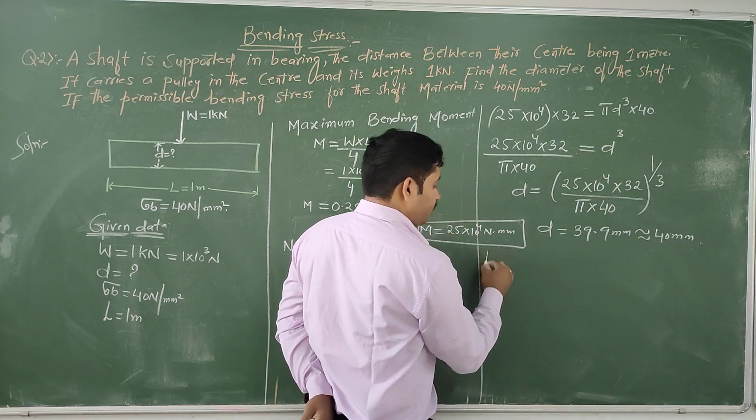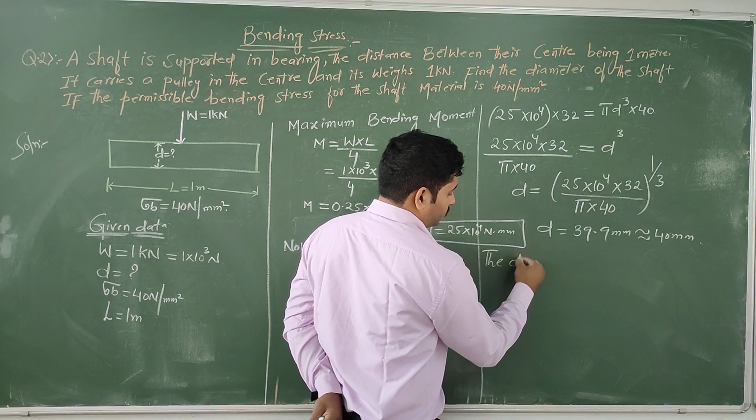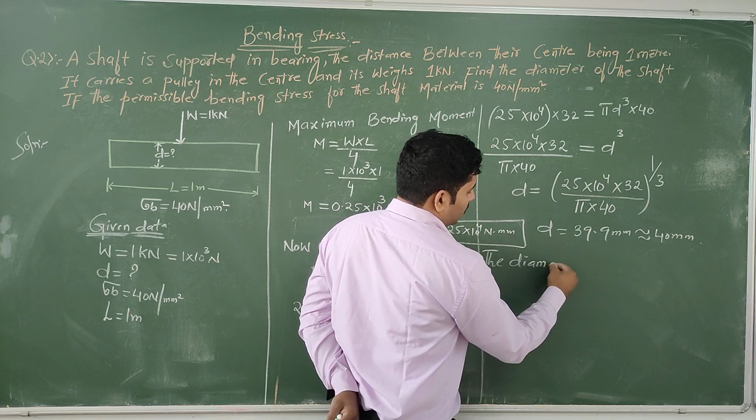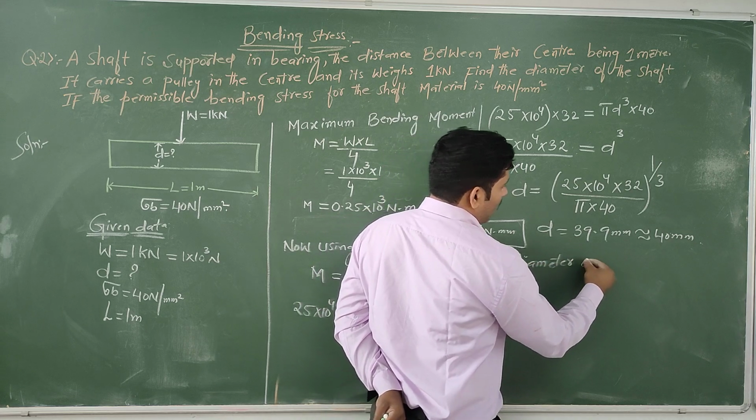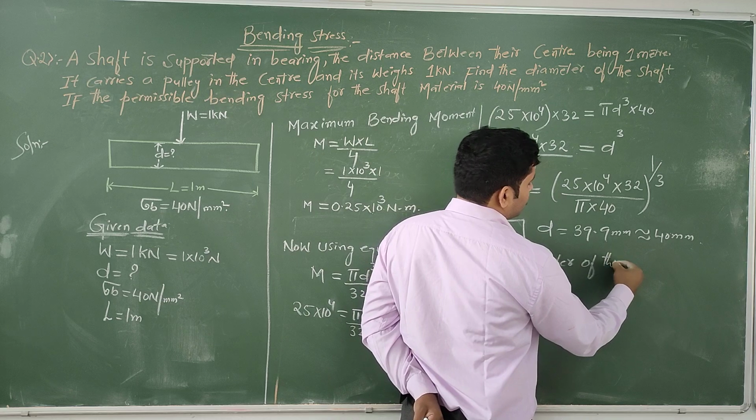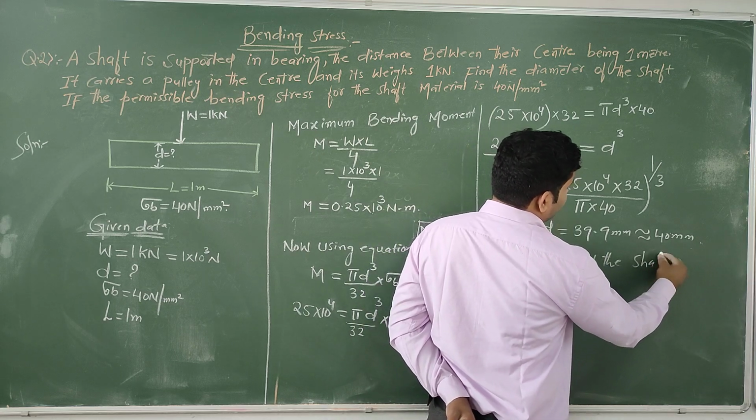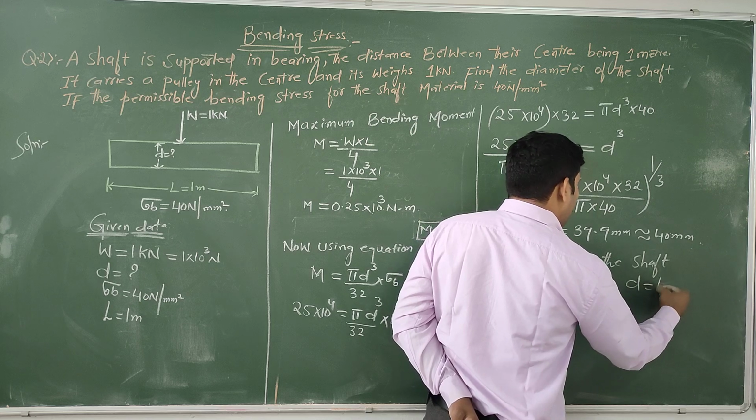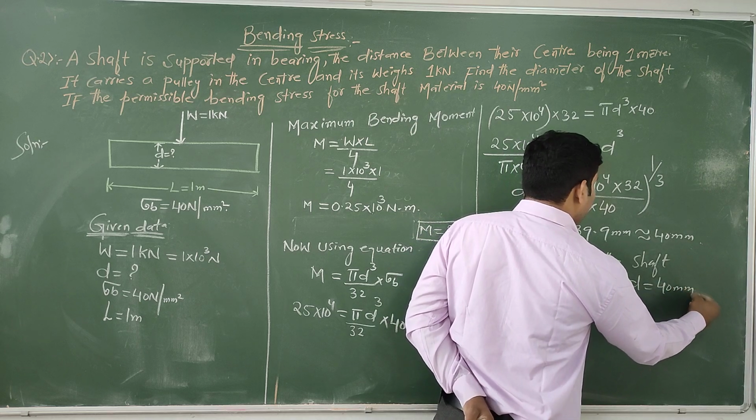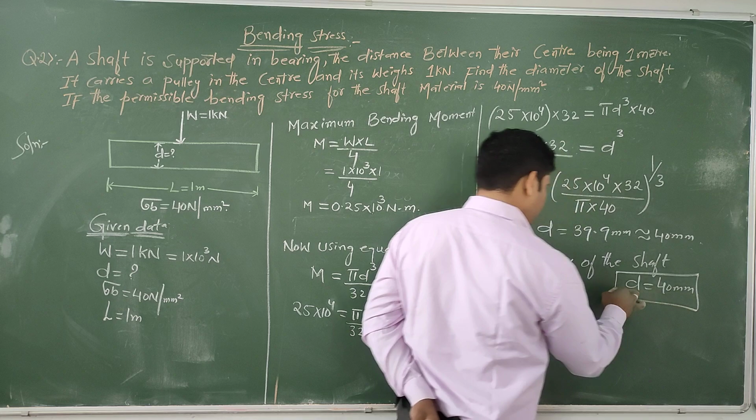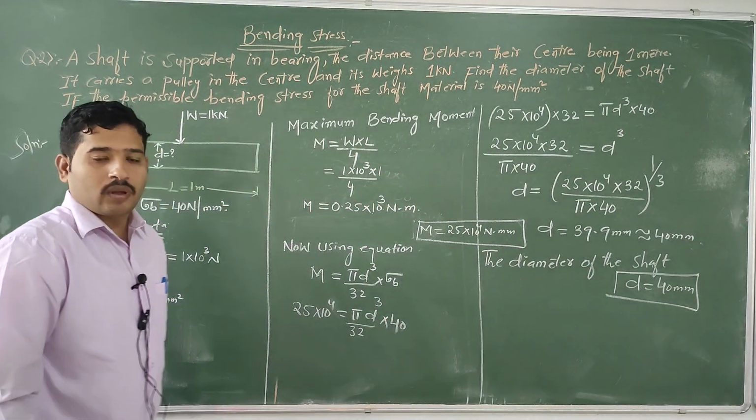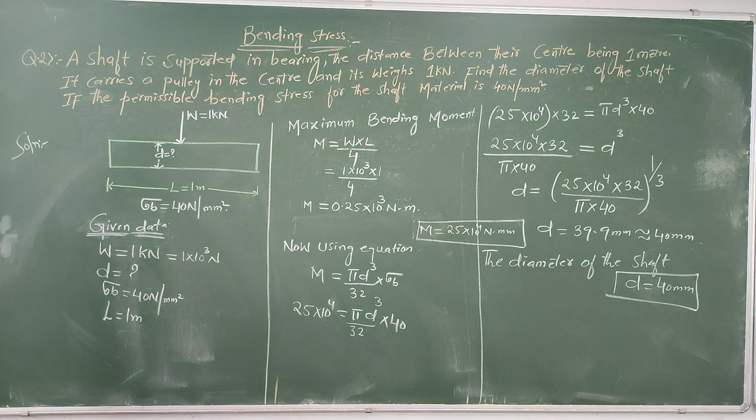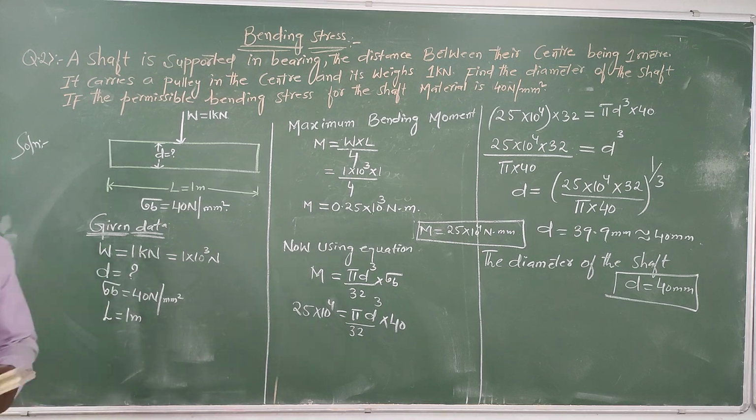The diameter of the shaft is given as D equal to 40 mm. Okay dear? The next question we are going to learn.